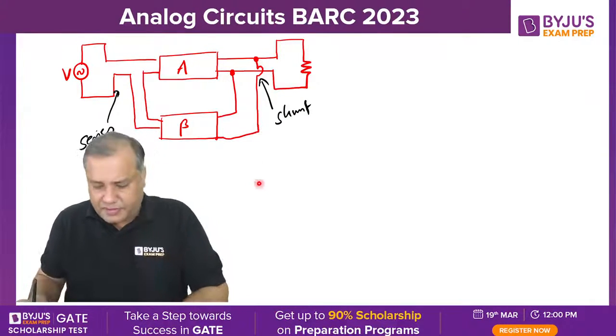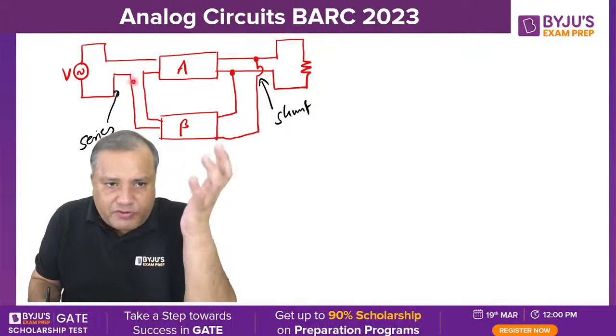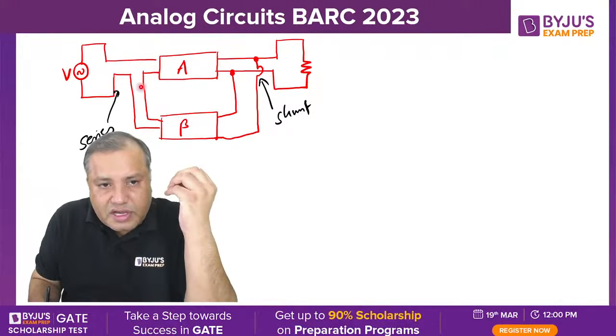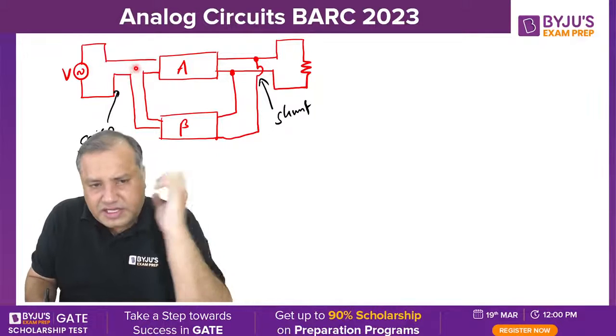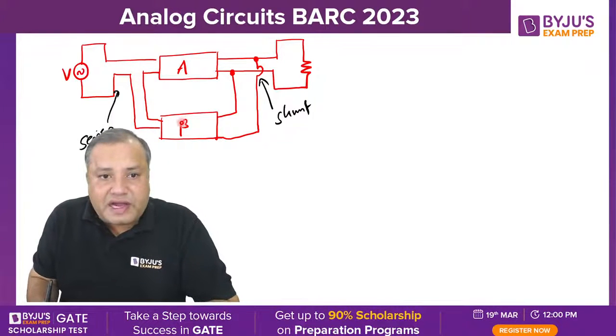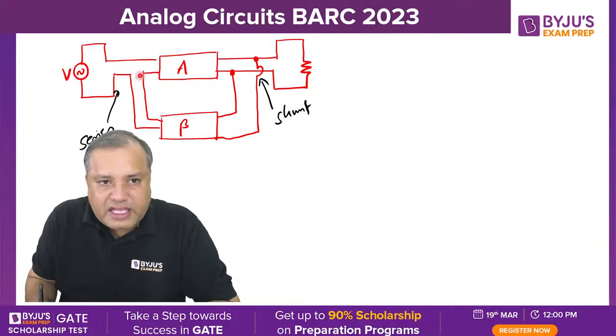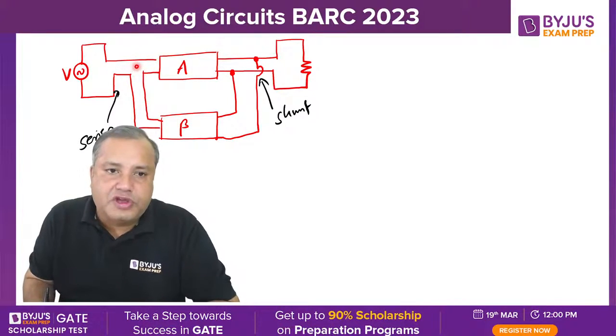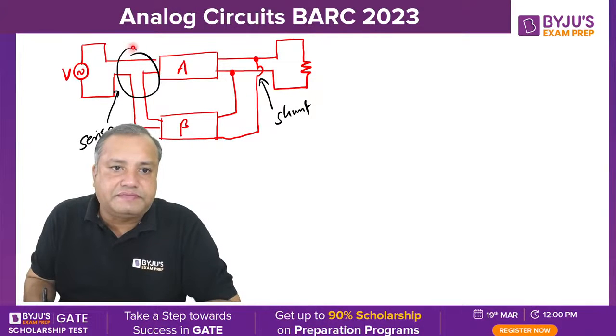Now listen carefully. This connection is connecting the output of the feedback to the input. It means the output of the feedback network is mixed with the input signal. So this is actually the mixer circuit. What is this? This is the mixer circuit.